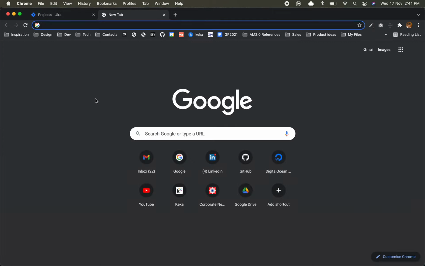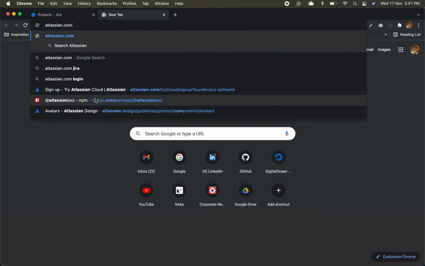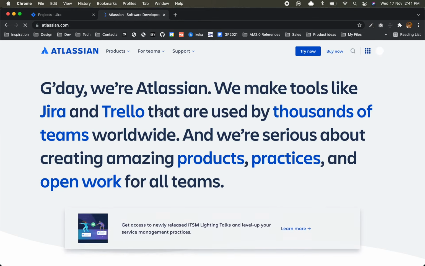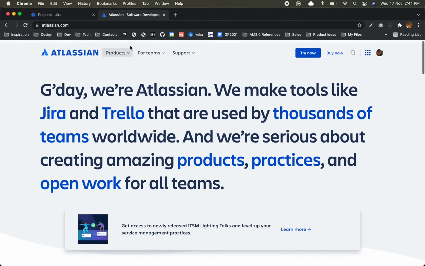Okay, so we'll start to overlook Jira, how it is used. Basically, Jira is built by the company called Atlassian. So we'll check out what they are saying about Jira.